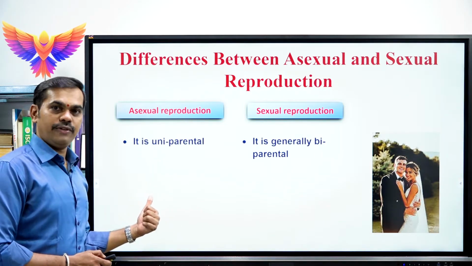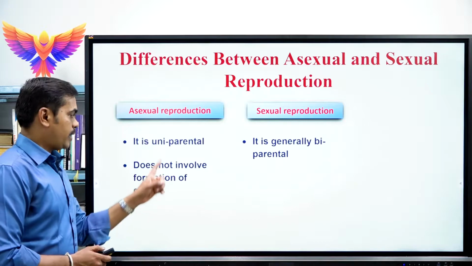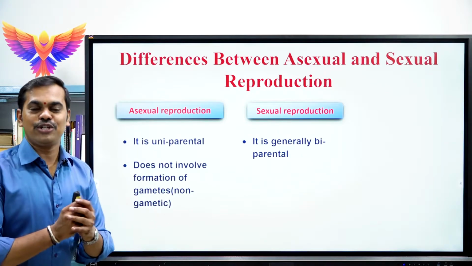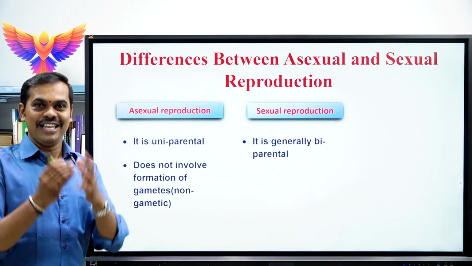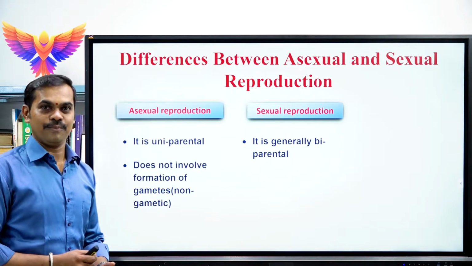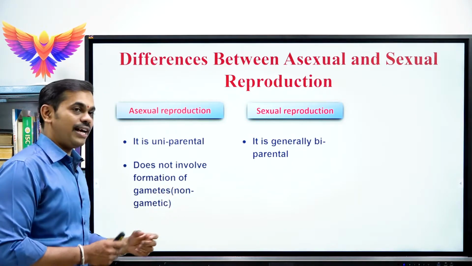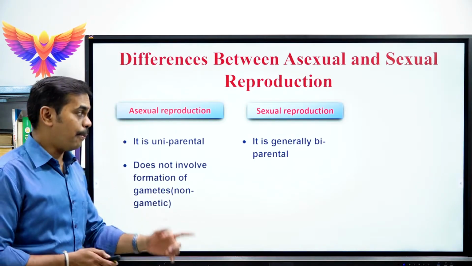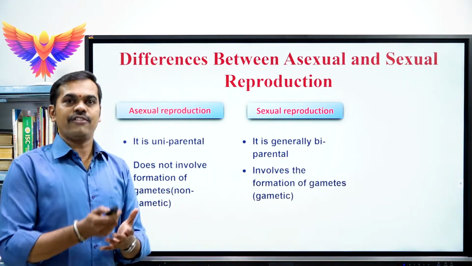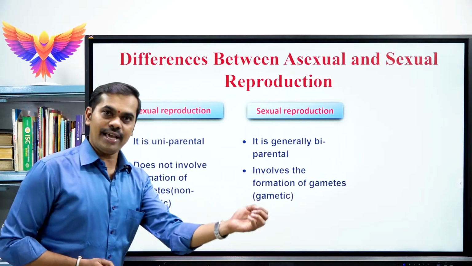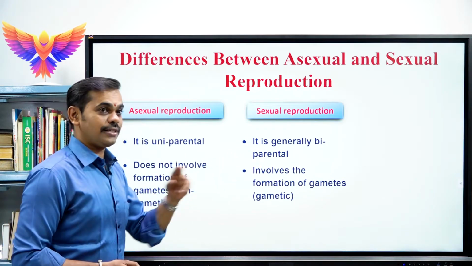The next difference between asexual and sexual reproduction is that asexual reproduction does not involve the formation of gametes. Since gametes are not formed, there will be no fusion of gametes. That's why it is called asexual reproduction. Hence, it is called non-gametic. But sexual reproduction involves the formation of gametes. That means the males produce male gametes, females produce female gametes.